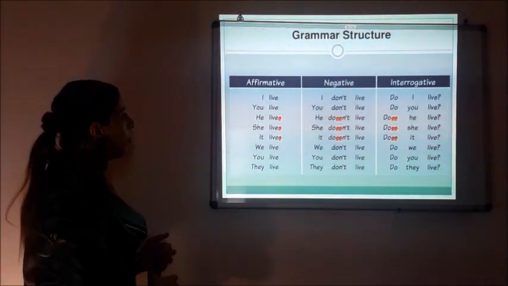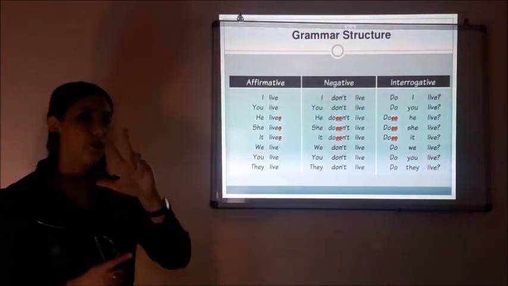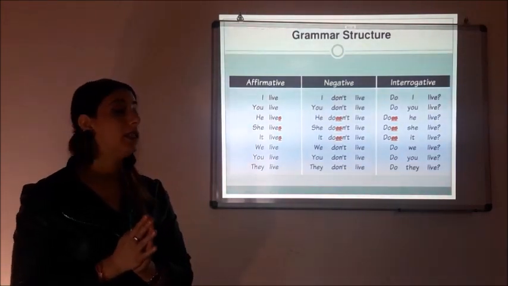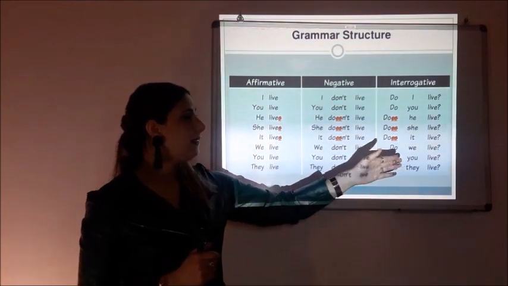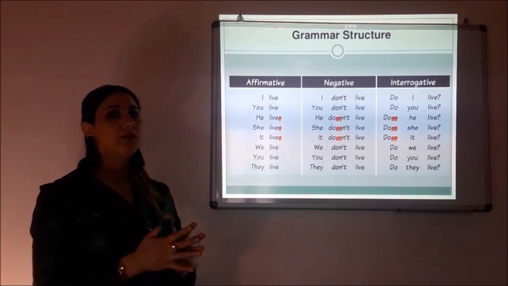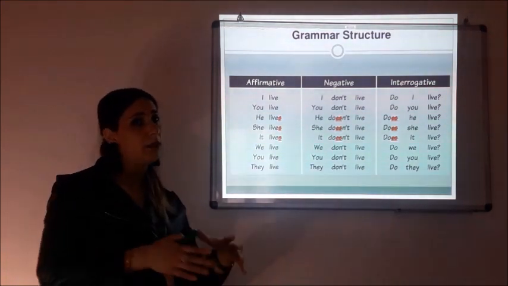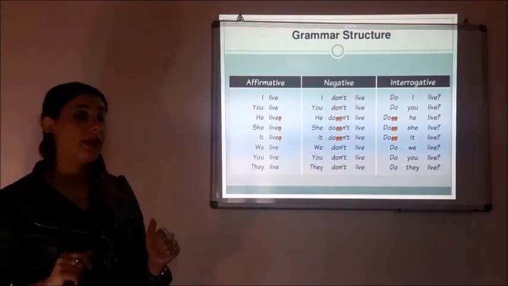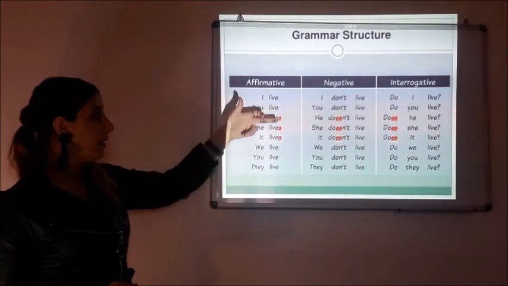Let's do an overview. So here I have a table of the 3 forms of the sentences in present simple. Okay? So here I have affirmative, negative, and interrogative form. Okay? So in order to make affirmative form, I repeat, I need the subject, the verb, a complement, or subject, the verb simply. Okay? So I will say I, you, we, you, they.